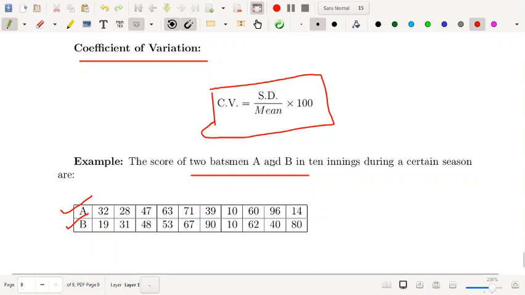Okay. So I hope today's video is helpful to you, and this is our topic today. I have talked about all the types of measures of dispersion. So I hope the concept is clear to you. Now you can solve your problems in this case. Okay. Thank you.